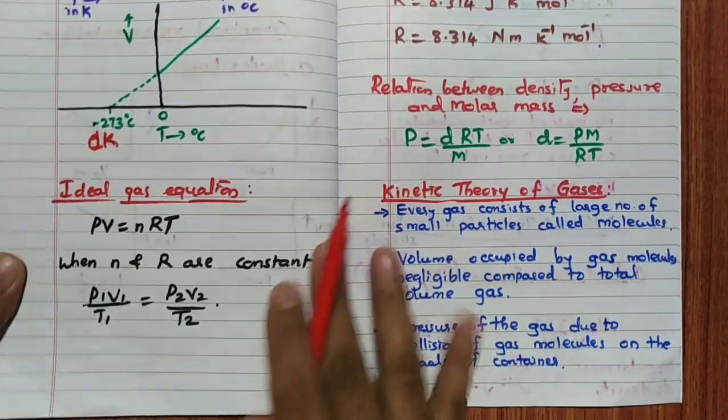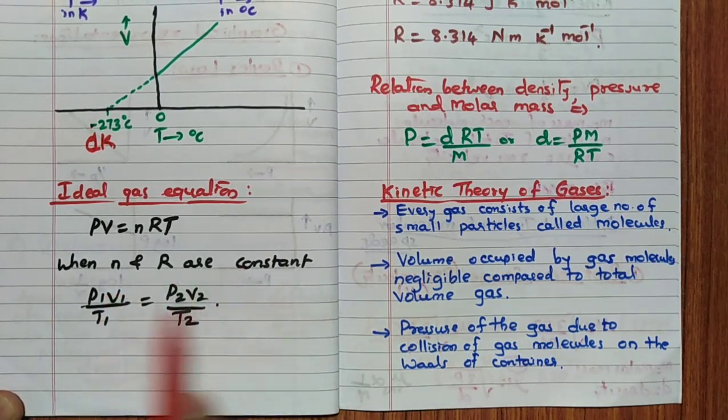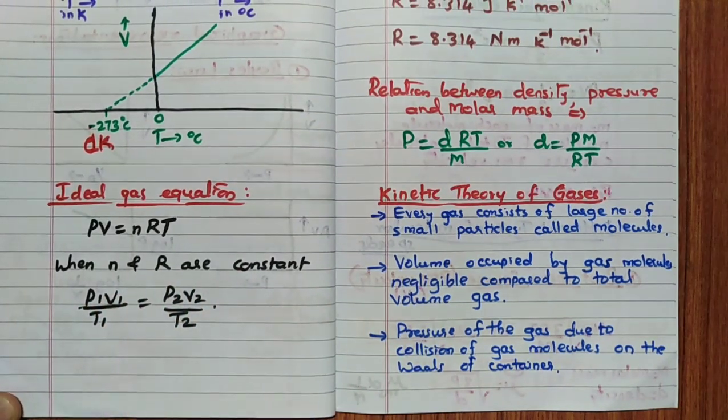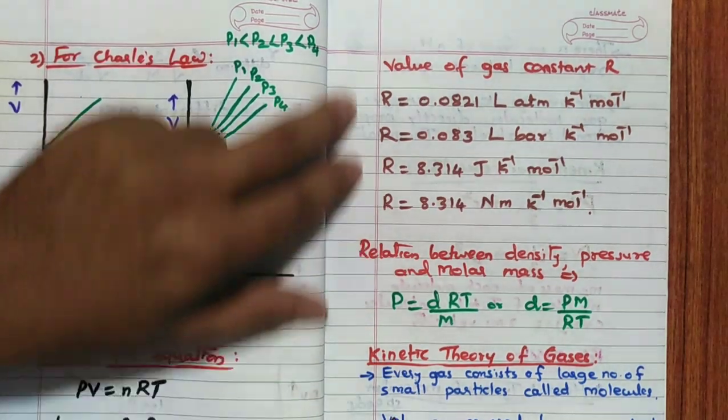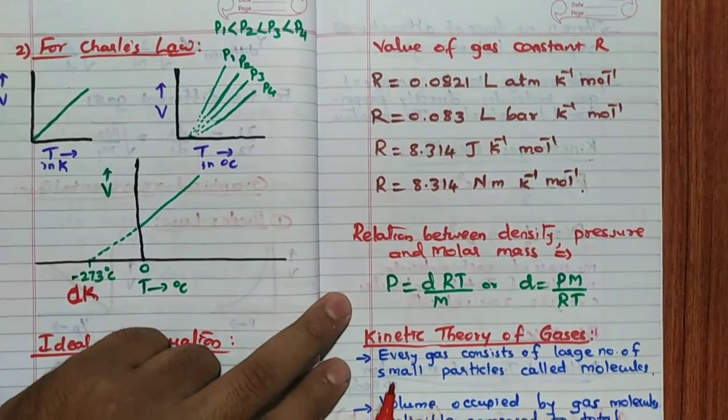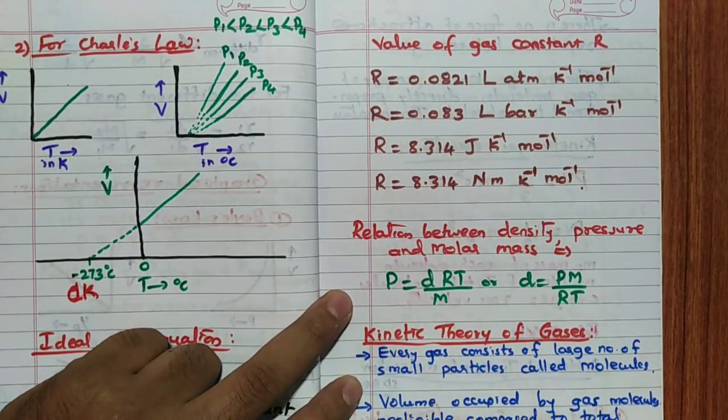Ideal gas equation, very simple. PV is equal to nRT. When n and R are constant, P1 V1 by T1 equal to P2 V2 by T2. Then value of R, gas constant, remember. So already we will use these in the different instances.